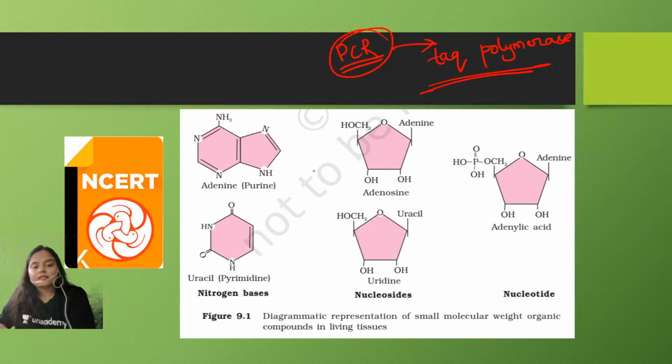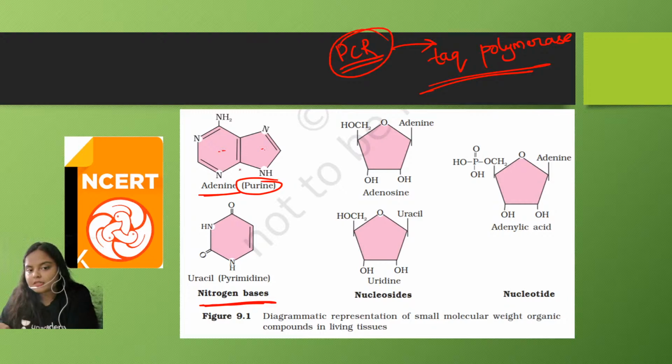Now see, nitrogen bases. For example, adenine is the representative of purine. You can see two rings are present, and pyrimidine has a single ring. Uracil is present over here. So these are the nitrogen bases, and when they combine with a sugar molecule, as you can see here, it is the ribose sugar.